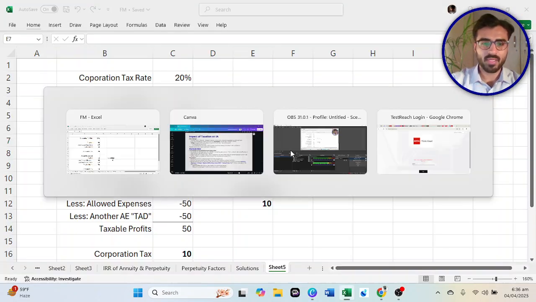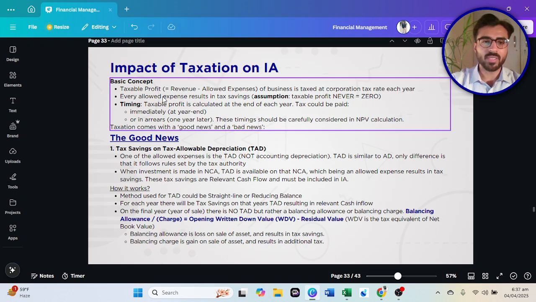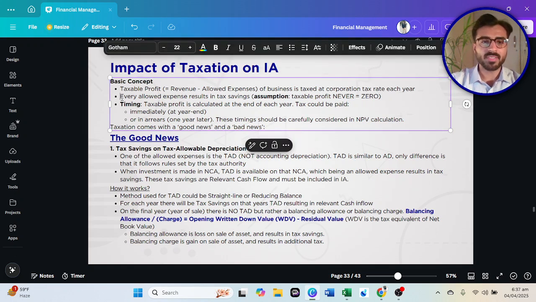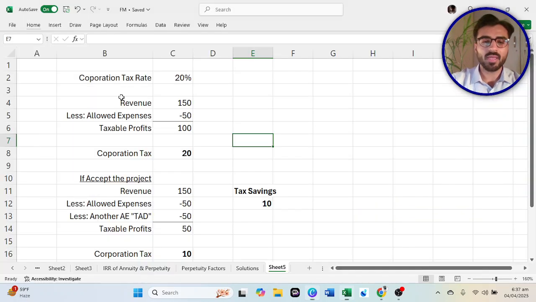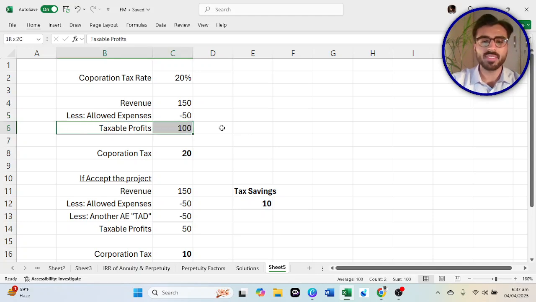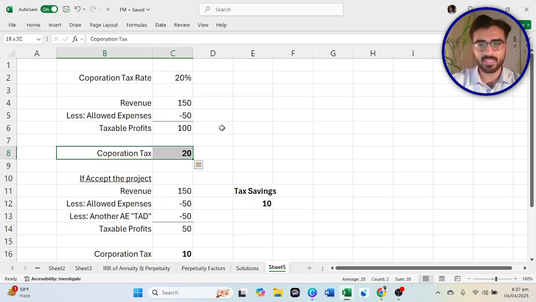All right, so let's start from the second point in here. Every allowed expense results in tax savings. So obviously, if the business's allowed expenses start increasing, then this would decrease the taxable profit, and hence result in decreased corporation tax.